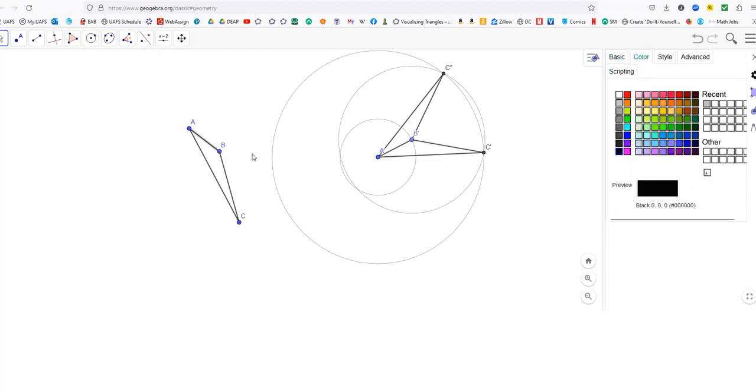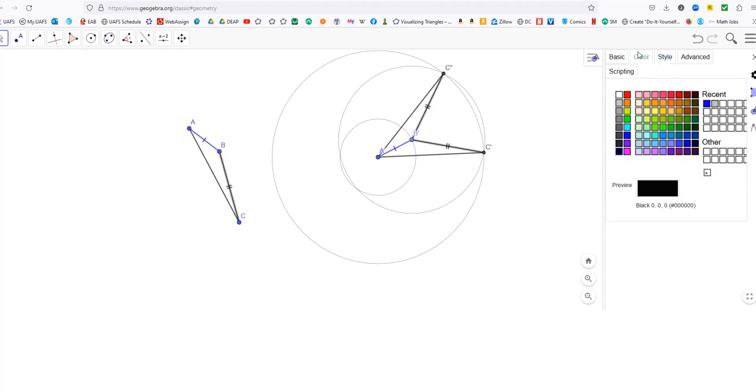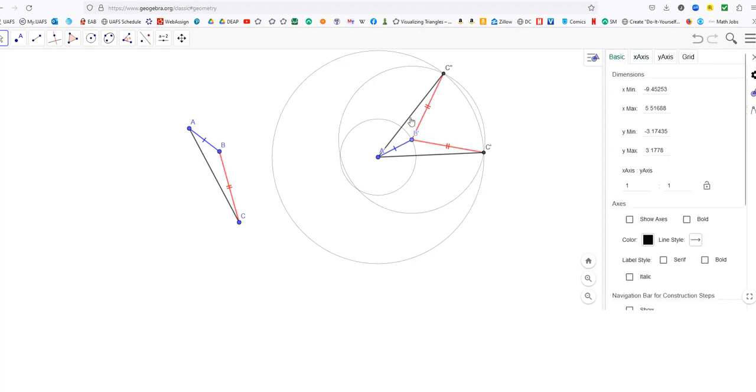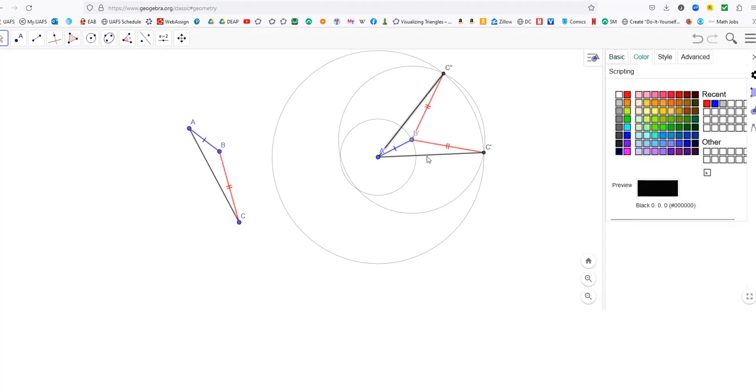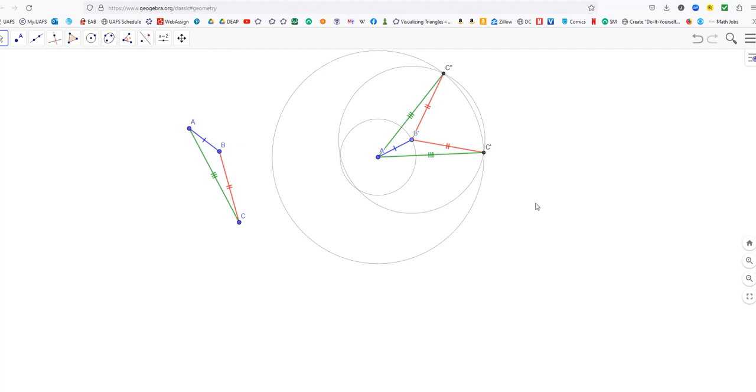So we know that corresponding sides here are congruent. Those are congruent. We made sure that these were congruent, and then we also made sure that these were congruent. By the side-angle-side theorem, which we proved earlier, we know that these are going to end up being congruent from our earlier work.